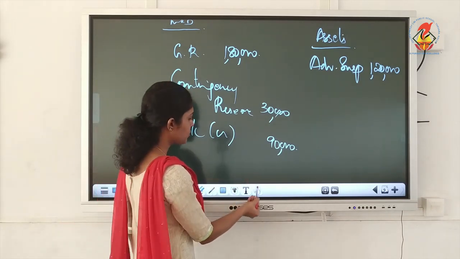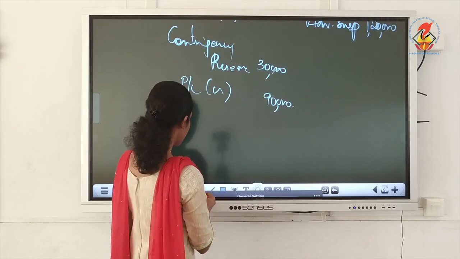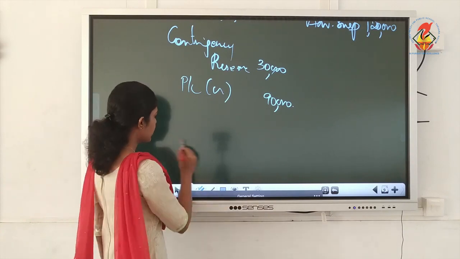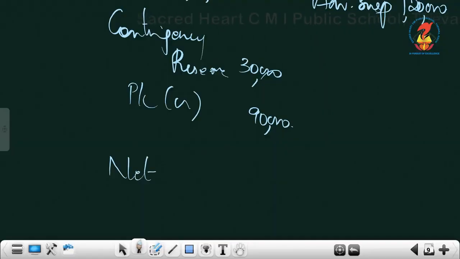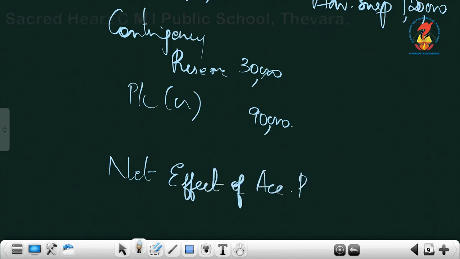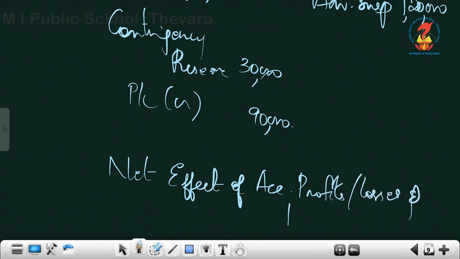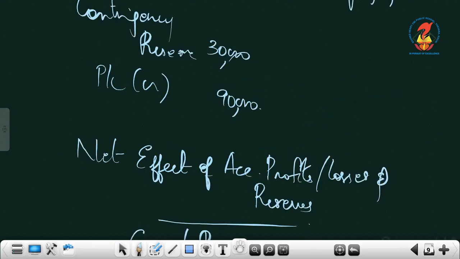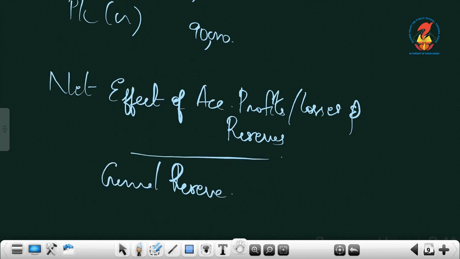In that case, what will you do? You have to find the net result of all these items first. You can give the heading and start writing from here: net effect of accumulated profits, losses and reserves. Though you don't write the heading in the exam, that's okay. Show the calculation clearly. The first item, general reserve, which has a credit balance, we'll add all those items. General reserve 1,80,000, then 30, then 90.